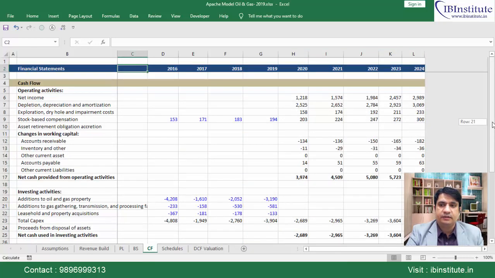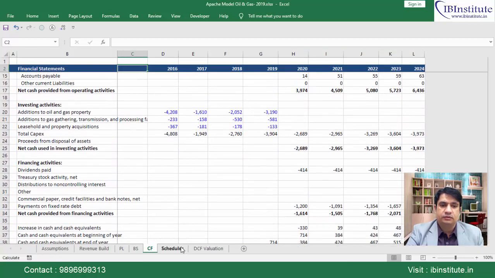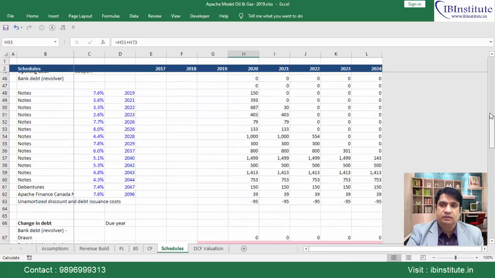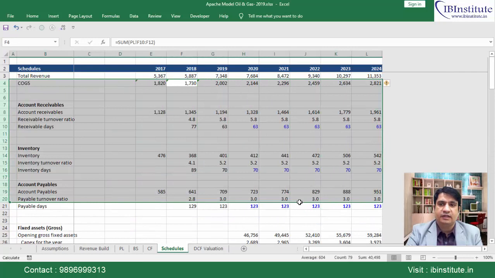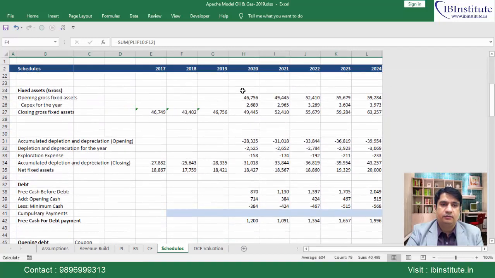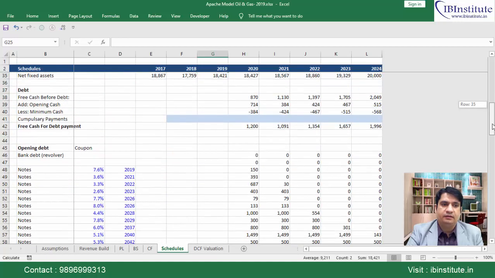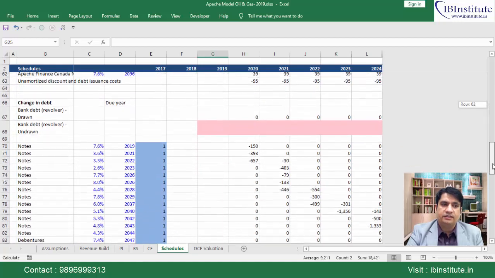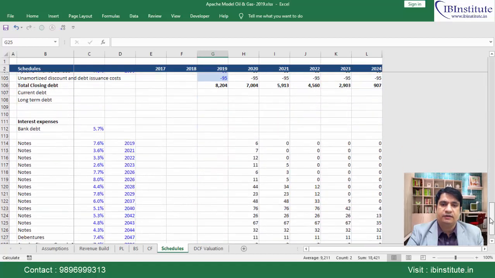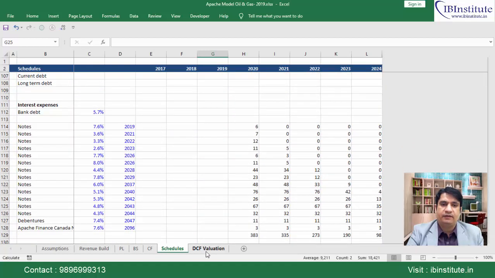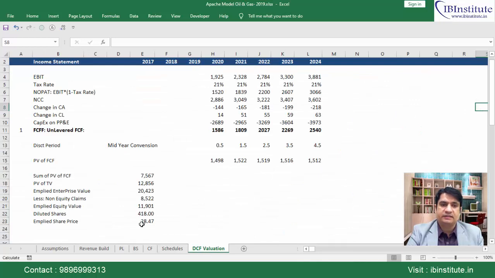After the cash flow statement, here we have the schedules. These are the various schedules. Let's say we have the working capital schedule. Then we have the fixed asset schedule, and then here we have a very big debt schedule: opening debt, change in debt, and then closing debt. Then at last we have interest expense also, and here we have the DCF valuation. The price that we have derived based on our assumptions is $28.47.